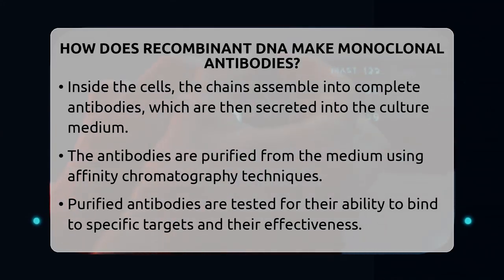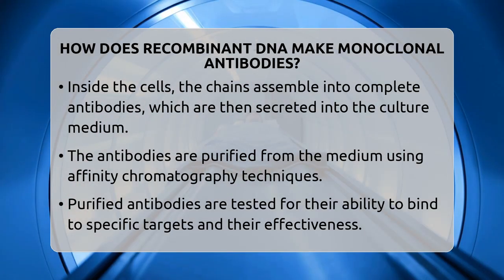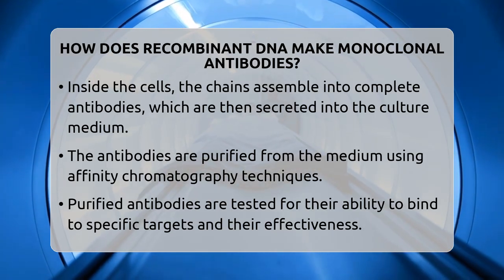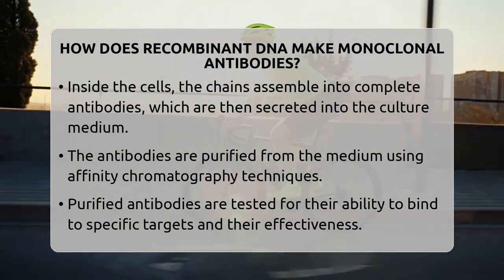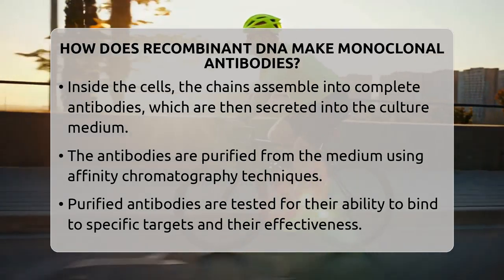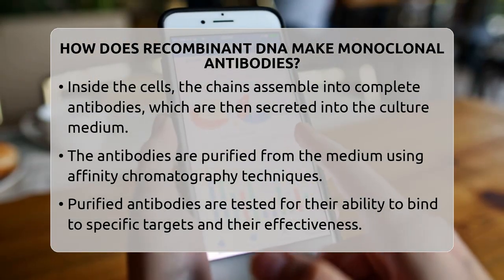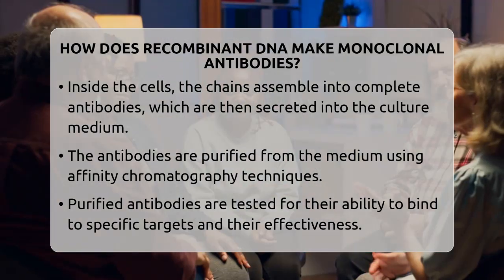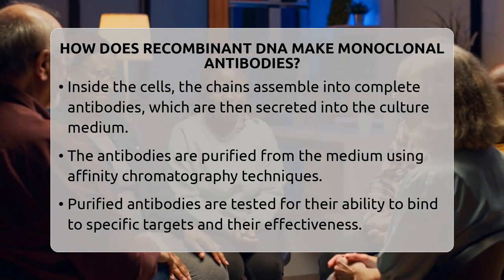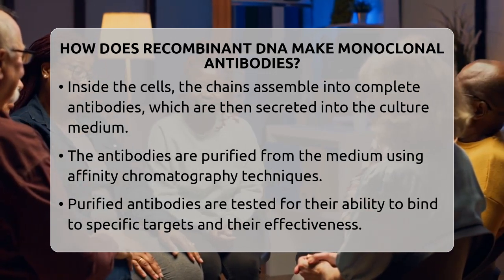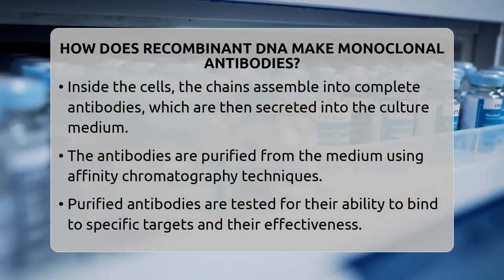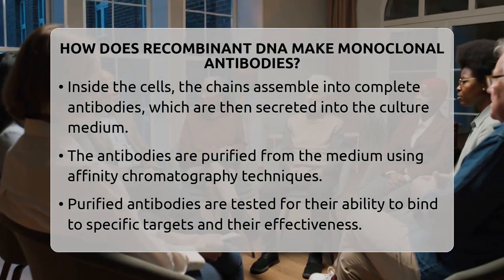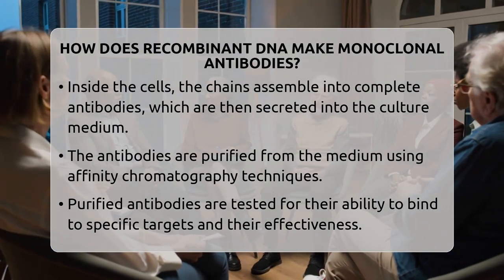Scientists collect the medium and purify the antibodies using special techniques called affinity chromatography. This process isolates the antibodies by binding them to specific molecules, making sure only the desired monoclonal antibodies are collected. Once purified, these antibodies are tested for their ability to bind to their target antigen, their strength, and how well they work. This whole process is a way to mimic and control natural antibody production, but in a laboratory setting.